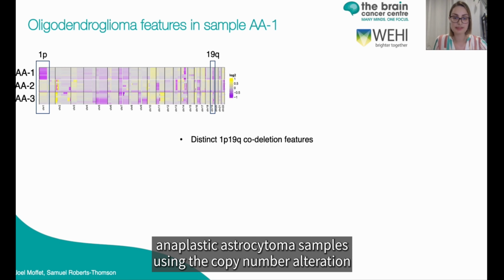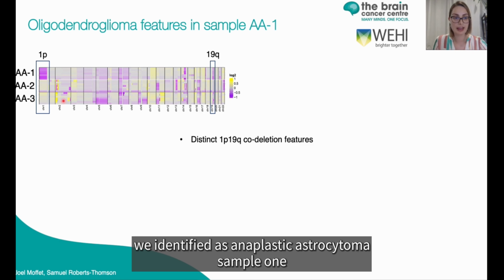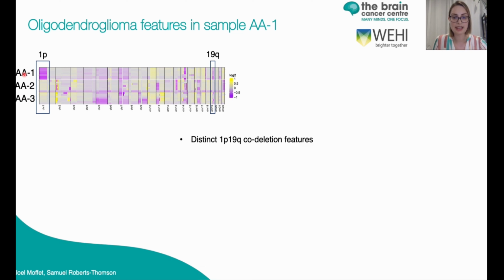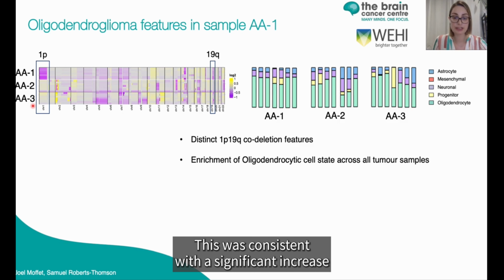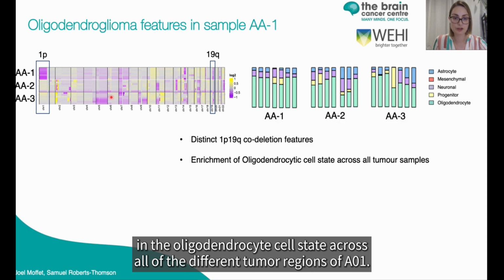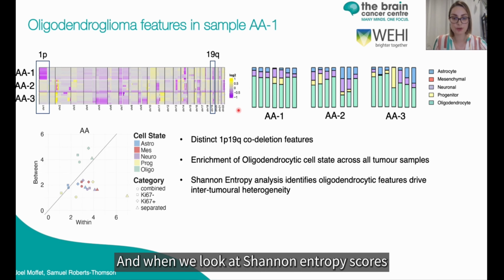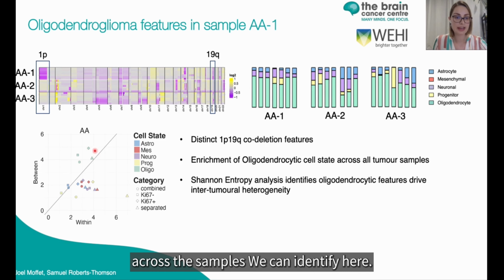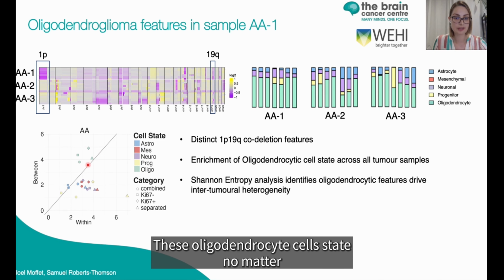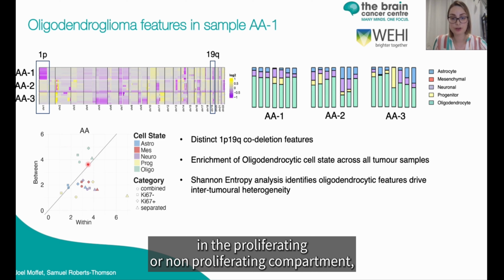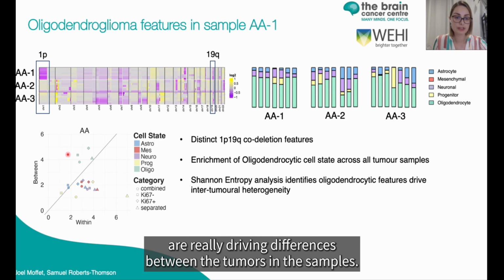Next, when we looked at the anaplastic astrocytoma samples using the copy number alteration, we identified anaplastic astrocytoma sample 1 as having very clear 1p19q chromosome arm loss. This was consistent with a significant increase in the oligodendrocytic cell state across all of the different tumor regions of AA1. And when we look at Shannon entropy scores across the AA samples, we can identify that these oligodendrocytic cell states, no matter whether in the proliferating or non-proliferating compartment, are really driving differences between the tumors in the AA samples.